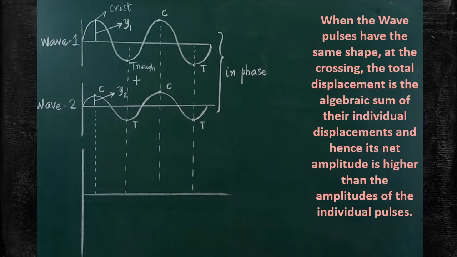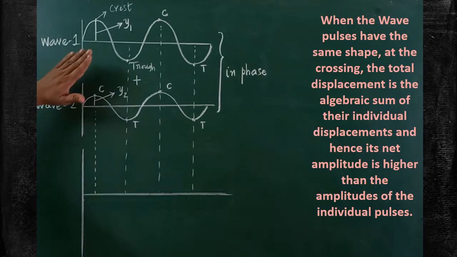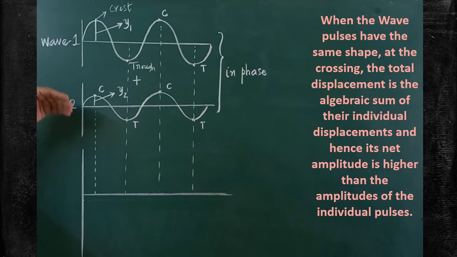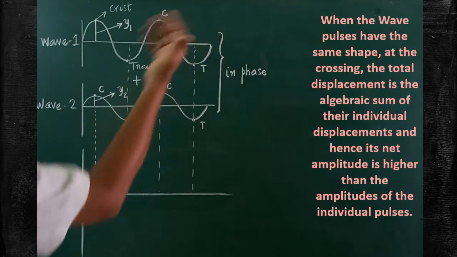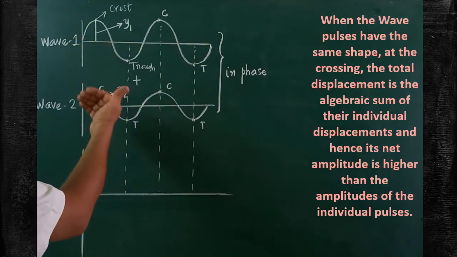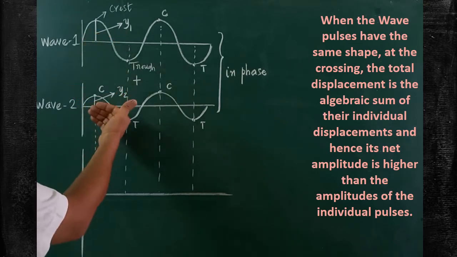Now, in this video, I am going to explain about superposition of the waves. Here, let us imagine two waves. It may be a sound wave or light wave, whatever it may be. It may be a mechanical wave or non-mechanical wave. When the wave propagates in the space, there may be a chance of combining two waves.